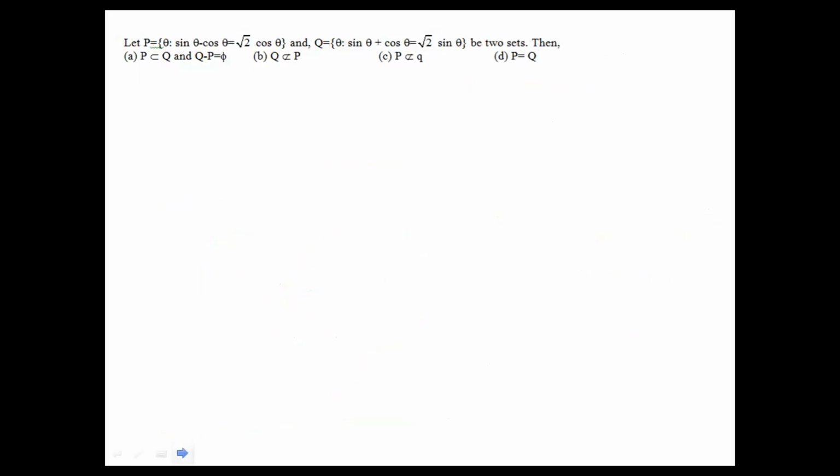Sin theta minus cos theta equal to root 2 cos theta. Here P value is given as sin theta minus cos theta equal to root 2 cos theta. This is the P value. What is the Q value? Q equal to sin theta plus cos theta equal to root 2 sin theta. Now P and Q, are they equal, or subset, or not subset, how